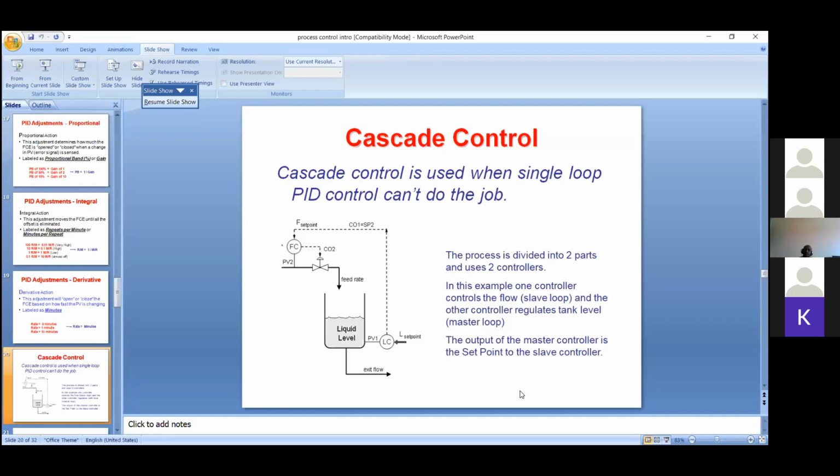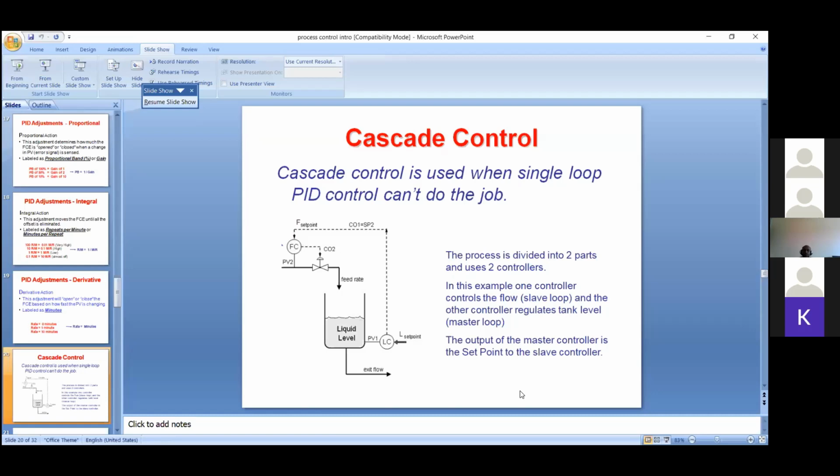There may be disturbance in the steam flow, or disturbance in the feed water inlet flow. Whenever these disturbances happen frequently, it is very difficult to maintain the feed water level unless cascade control is used.